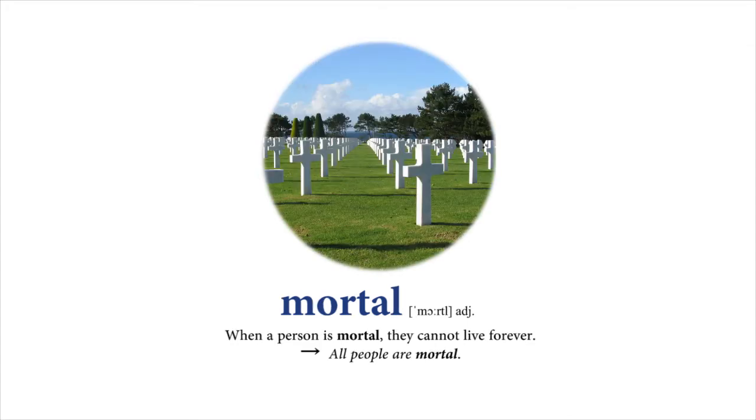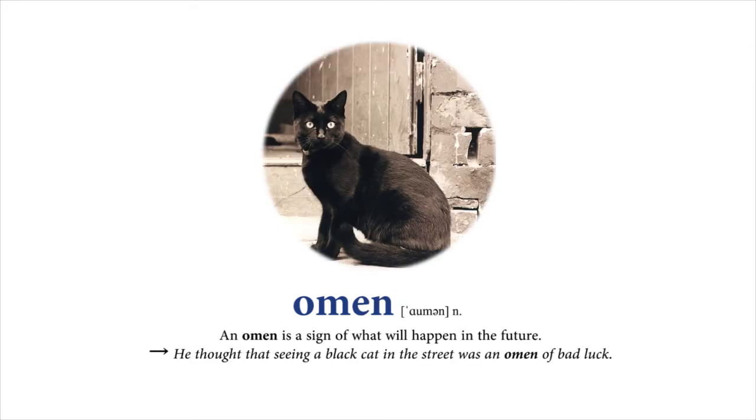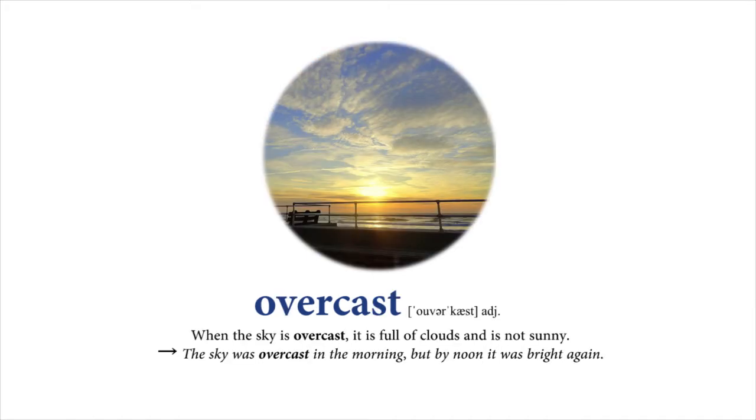Mortal. When a person is mortal, they cannot live forever. All people are mortal. Omen. An omen is a sign of what will happen in the future. He thought that seeing a black cat in the street was an omen of bad luck. Overcast. When the sky is overcast, it is full of clouds and is not sunny. The sky was overcast in the morning, but by noon it was bright again.